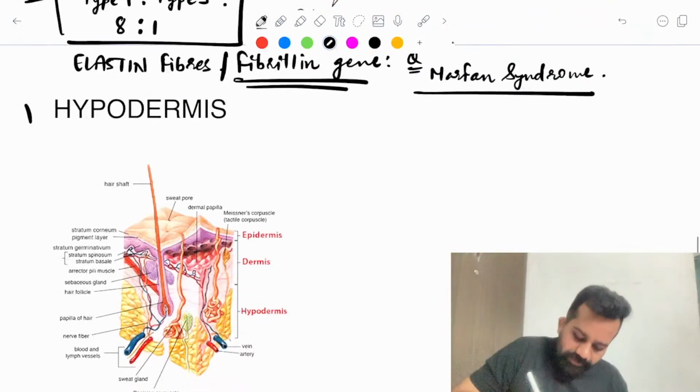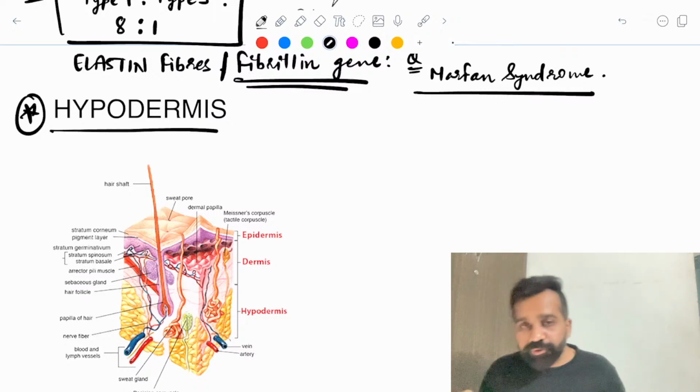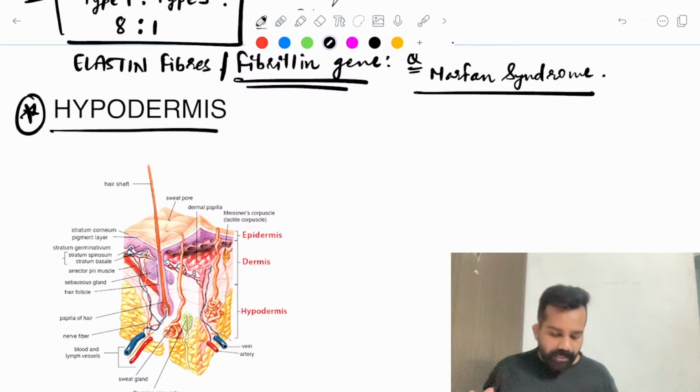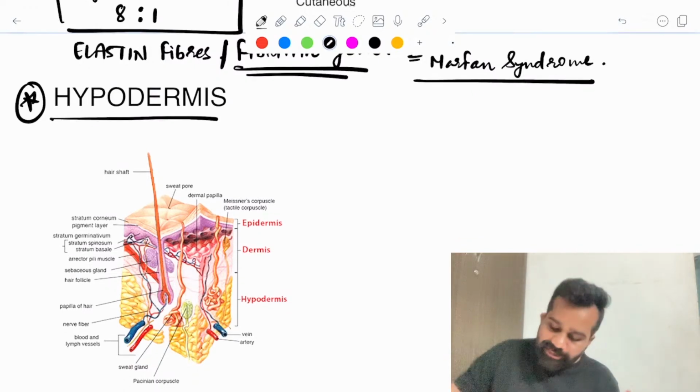Okay. The lowermost layer of the skin is the hypodermis. Nothing much to say about the hypodermis, I already told you.